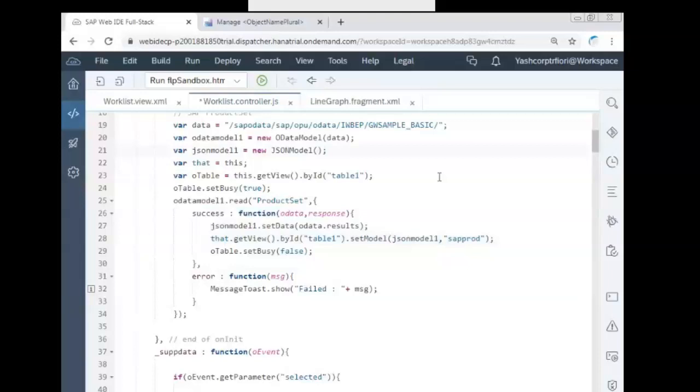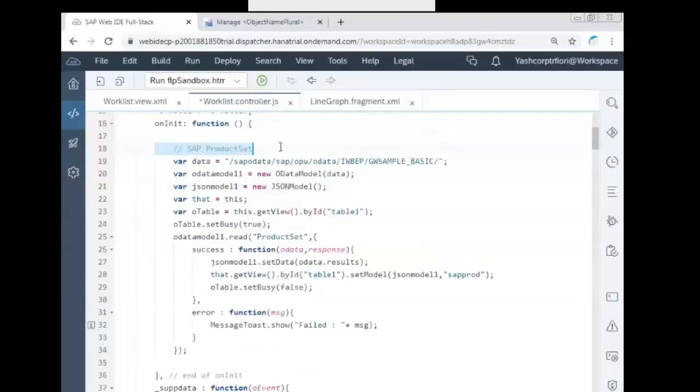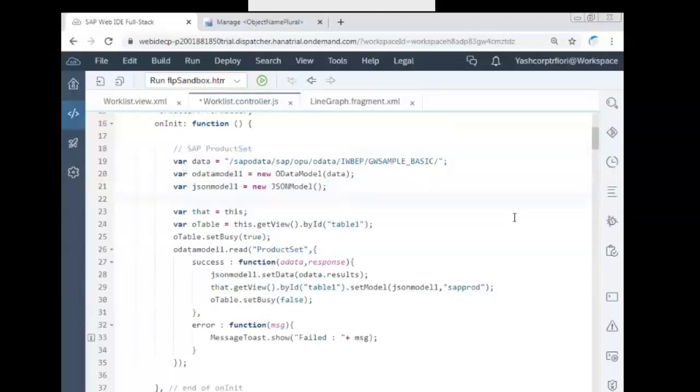So what I'll do here, go back to your onInit function for the SAP products. Don't do it for Northwind or OData. If you have a separate SAP products, do it here. So global variable declaration, this dot JSONModelGraph is equal to new JSONModel.